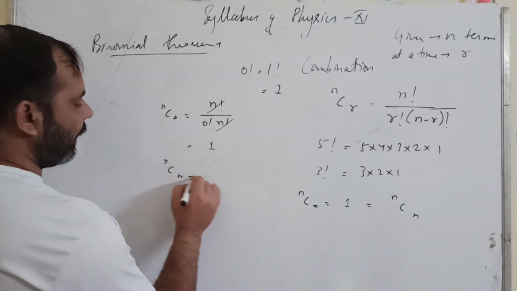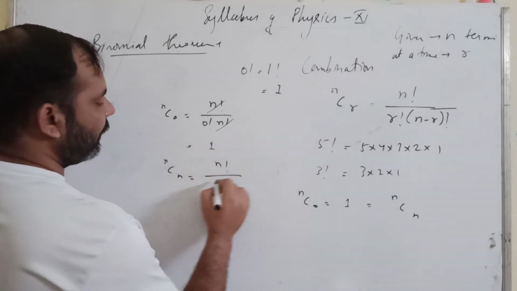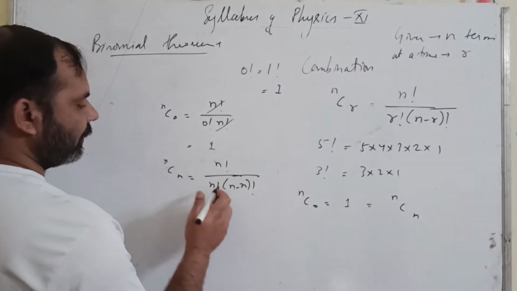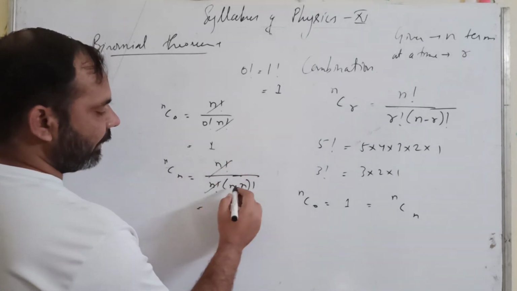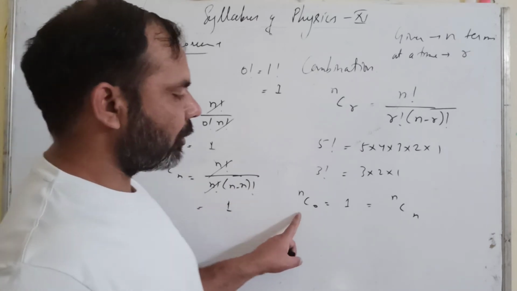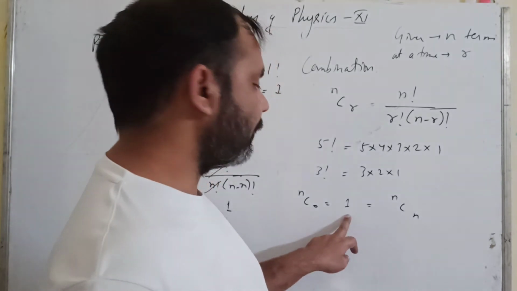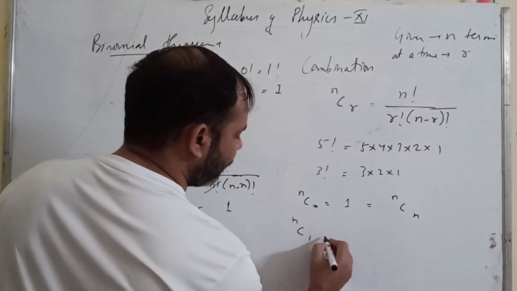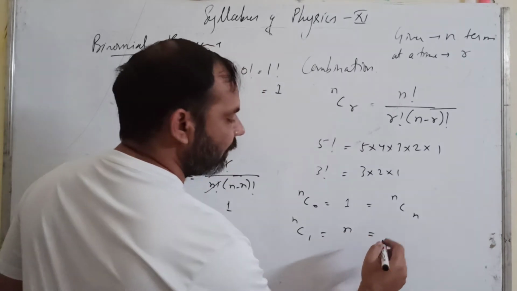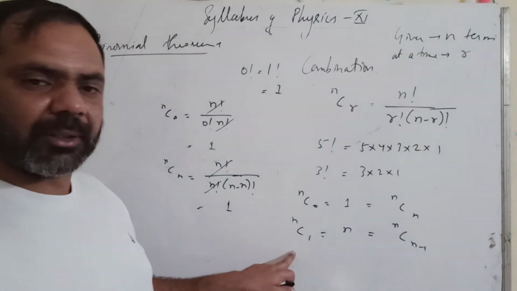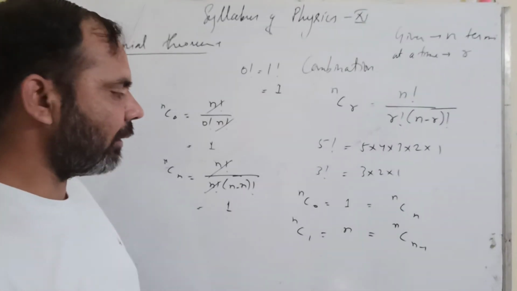Similarly, nCn is equal to n factorial upon n factorial into n minus n factorial. So n factorial will get cancelled and n minus n will be 0 factorial. So this is also 1. So nC0 and nCn, they are 1. Similarly, if you solve, nC1 is equal to n, which is equal to nC(n minus 1). nC1 and nC(n minus 1) are equal.